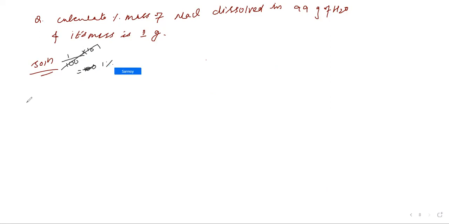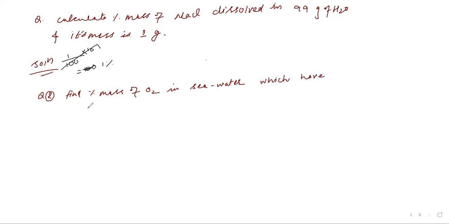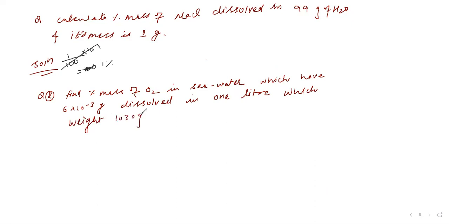Question number 2. Find the percentage mass of O2 in sea water, which has 6 into 10 power minus 3 gram dissolved in 1 liter, which weighs 1030 gram.